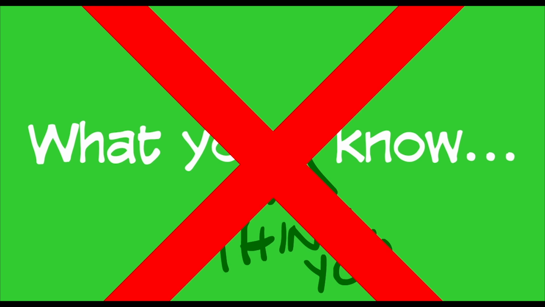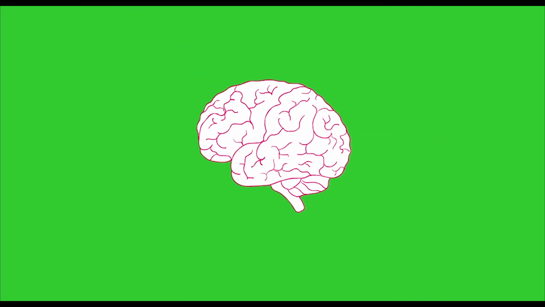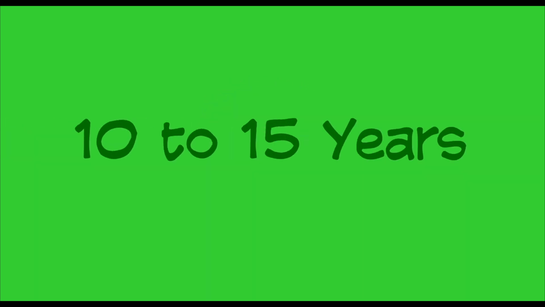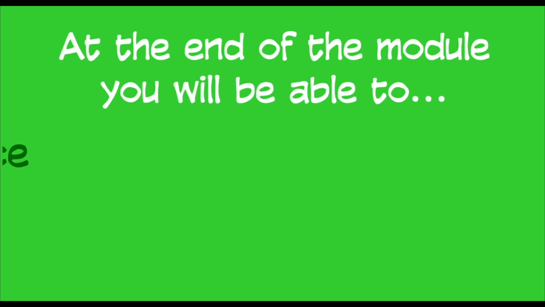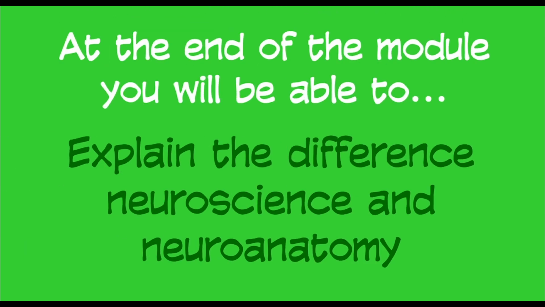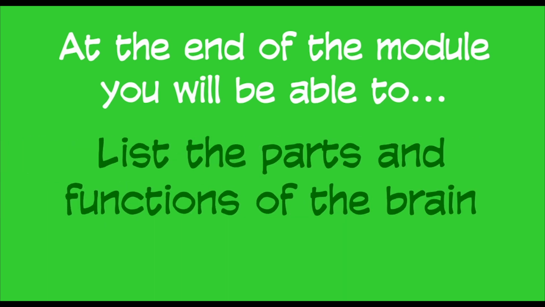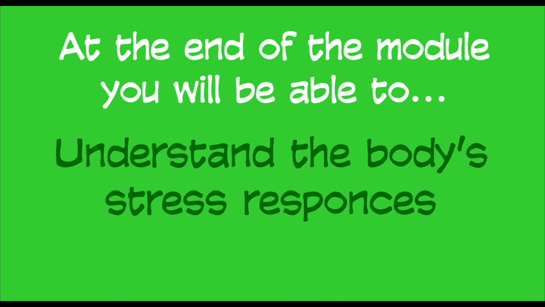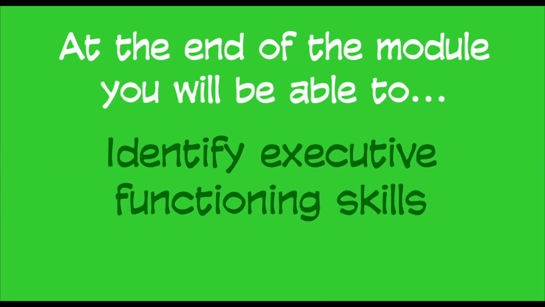Most of what you know, or think you know, is likely to be outdated. No wonder, the brain is the least studied topic in the field of science. The majority of the information we have has been gathered within the last 10 to 15 years. At the end of this module, you will be able to explain the difference between neuroscience and neuroanatomy, list the parts and functions of the brain, understand the parasympathetic response, and identify executive functioning skills.